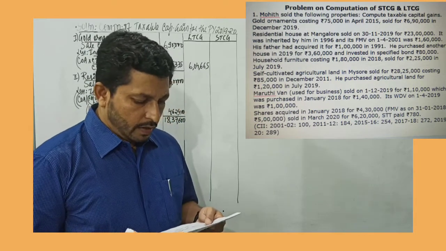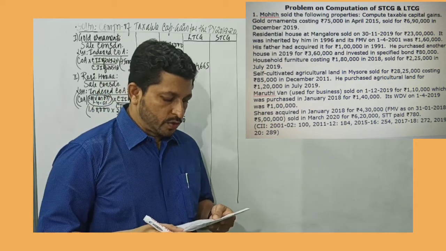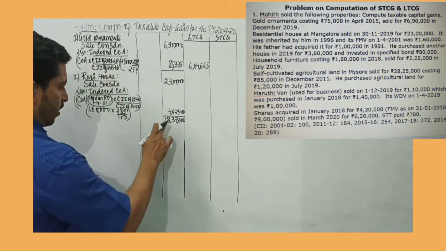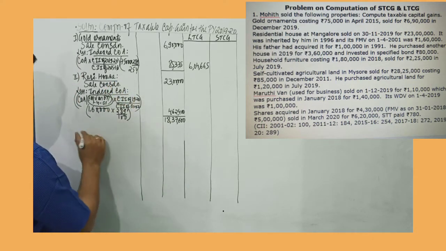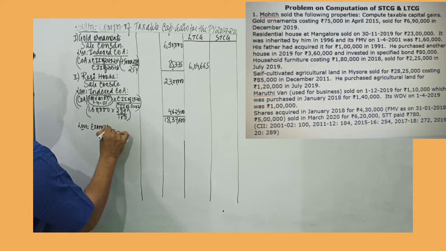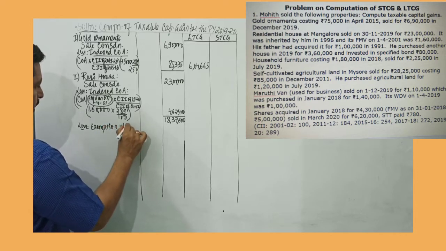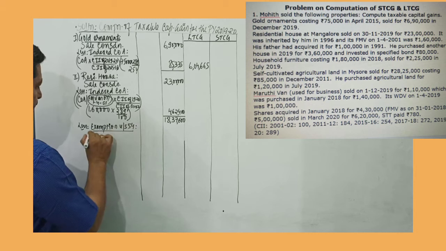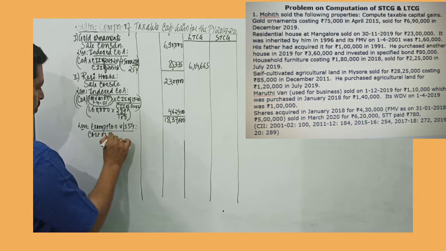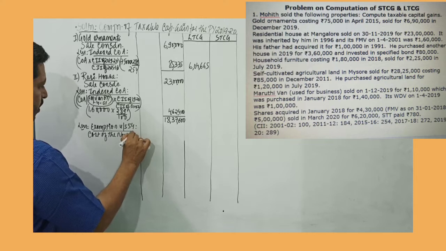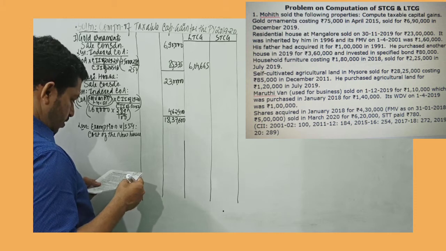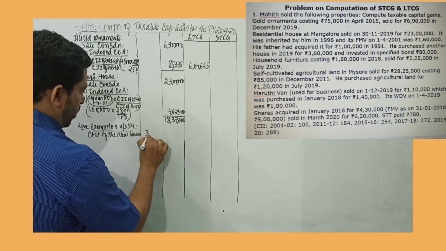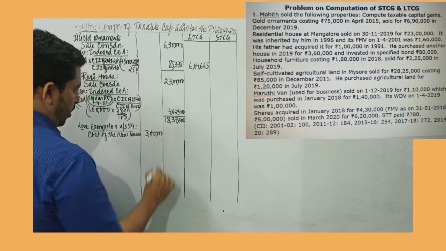Now what is given? He purchased another house in 2019 for rupees 3,60,000. From the long-term capital asset, he is transferring a residential house and he is purchasing another. So from this number, we less exemption under section 54. Exemption under section 54, and that is cost of the new house. Cost of the new house is 3,60,000. So I record 3,60,000 in the first amount column.